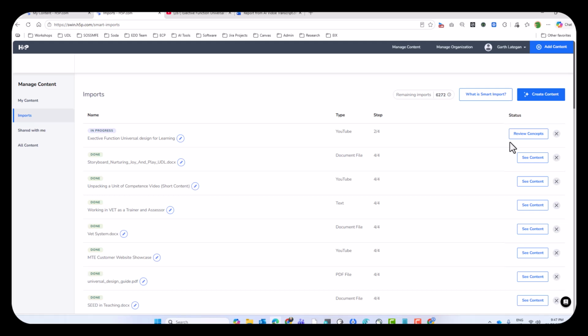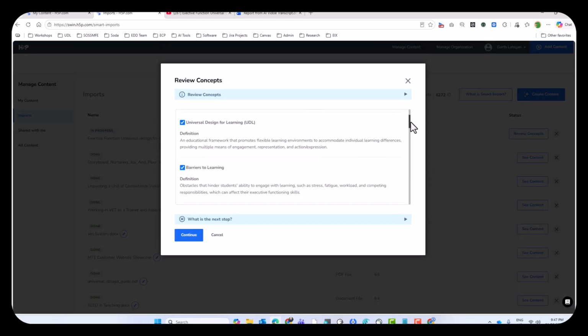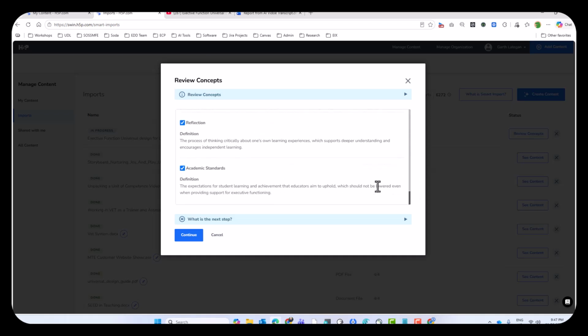Okay, so now we've got what's called concepts. They put the content into different areas. Again, it's really important that you read it. If you're not sure about which ones are which, or you're not happy with one, just untick it, and that won't include any part of that content in what it delivers. So I'm happy with that.